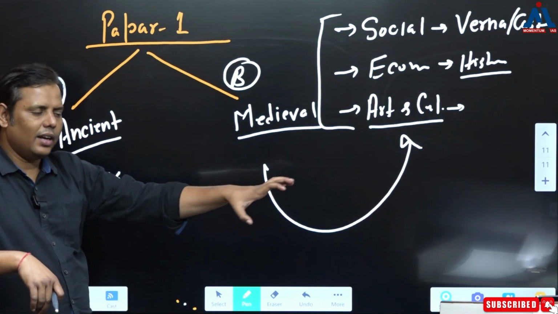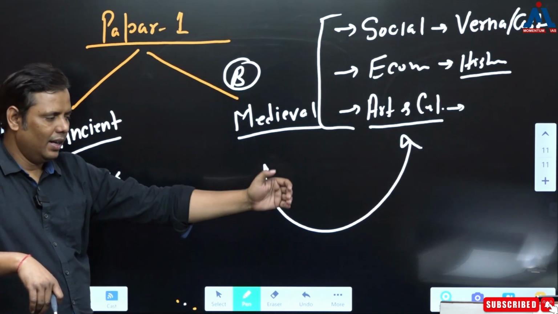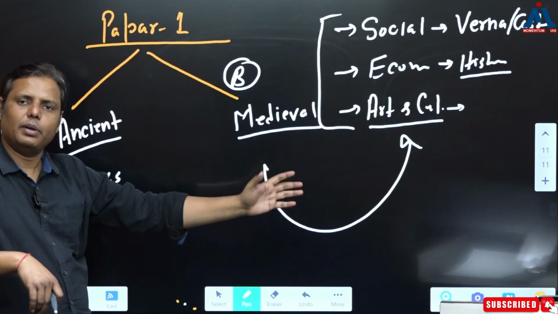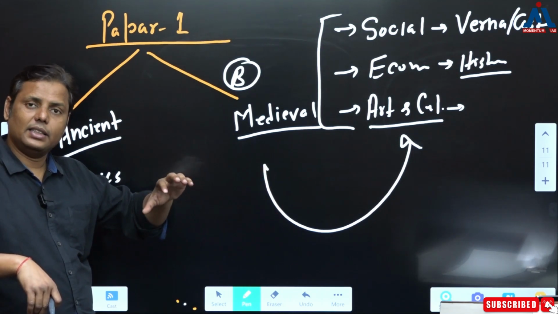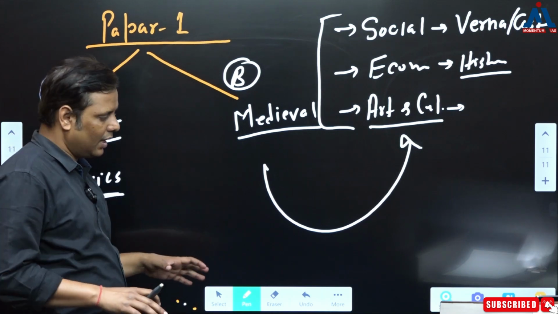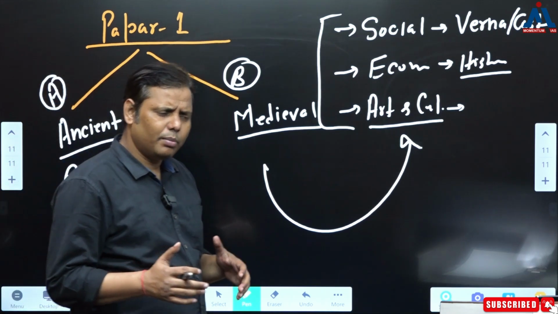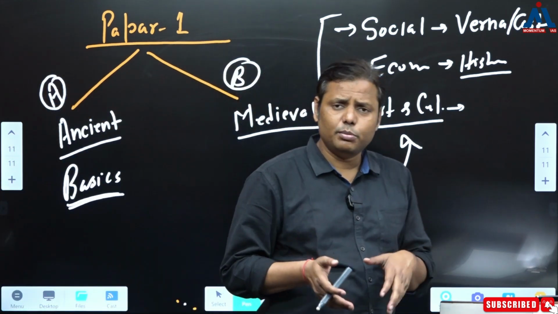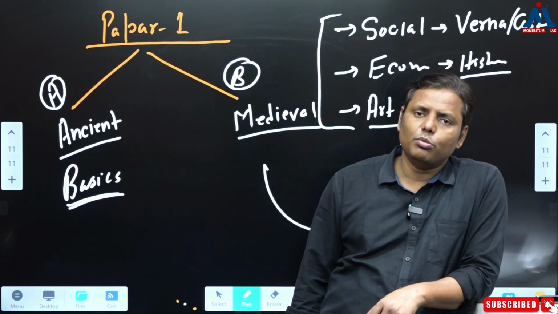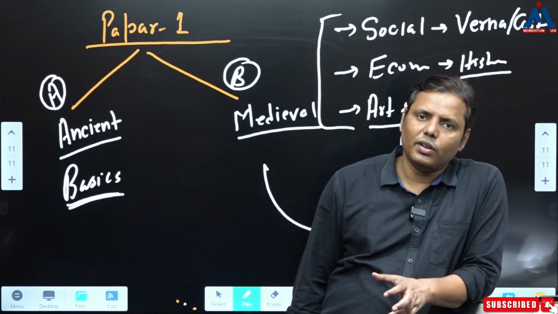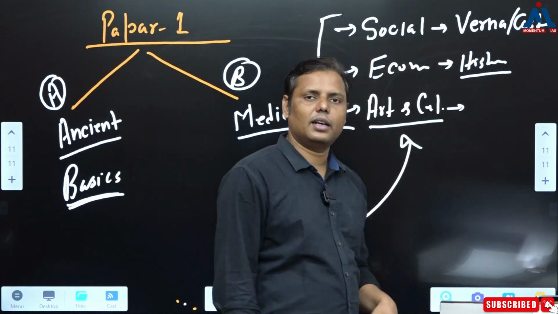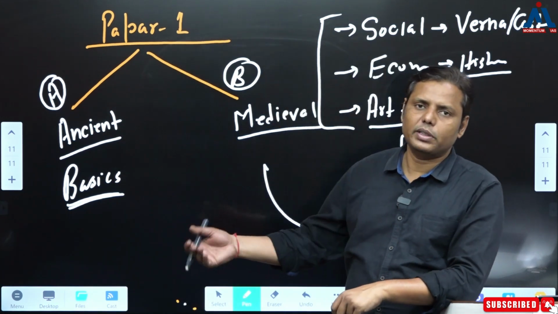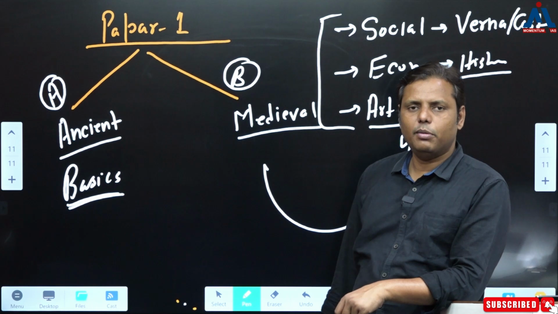Now categorically in your syllabus, the society during this particular period is specified. In fact, there were two topics where they have given society and culture, two different topics, one for Sultanate. In fact, I'll say three topics. One is for Sultanate, one for Vijayanagar and Bahmani, and one for the Mughal period. In the same way, the economy for this period, and then at the end it comes to the development of art and culture. So these are the things you specify in that part, and you study even in the medieval part also.